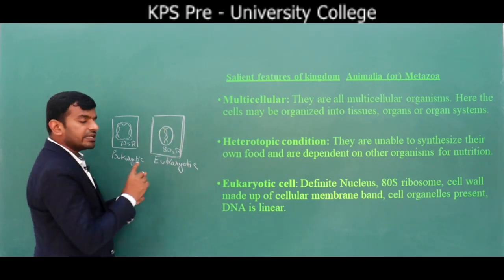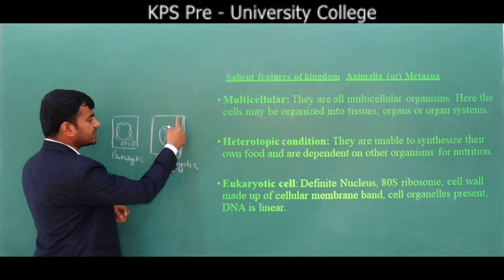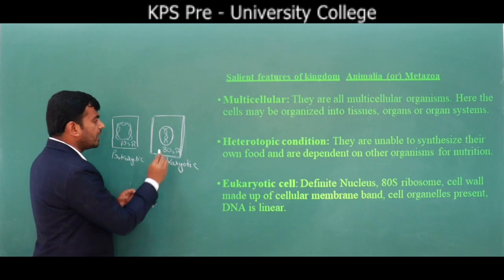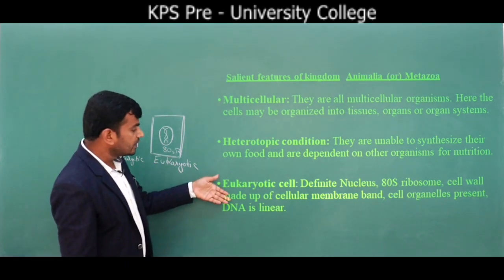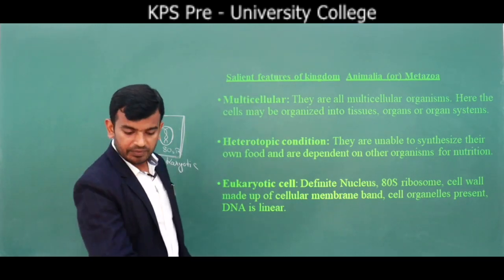Cell wall is present in a plant cell, but in case of an animal cell you can see what? Plasma membrane, you can see. Membrane bound cell organelles are present and DNA is linear DNA, you can see. And this eukaryotic cell is one of the features of kingdom Animalia.